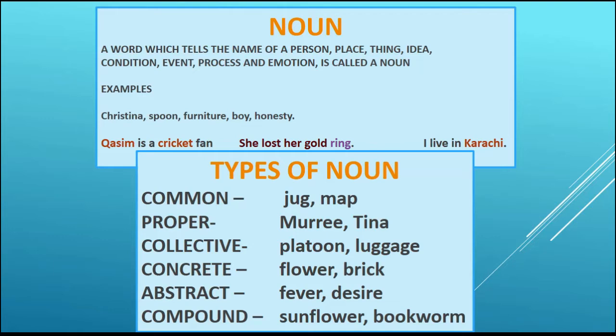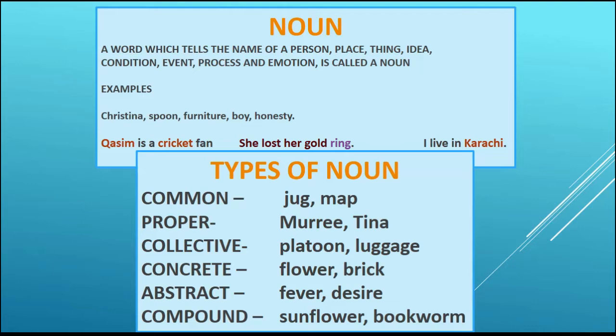Now coming to the types of noun. Common nouns are nouns which are names for things and people in general. For example, jug, map. And proper nouns are names for people or things or places specifically. For example, Murray, Tina.